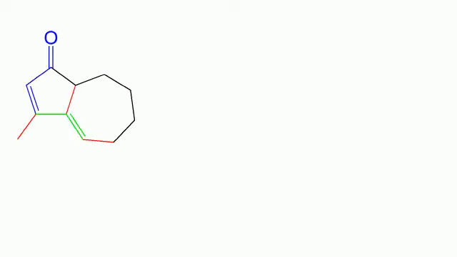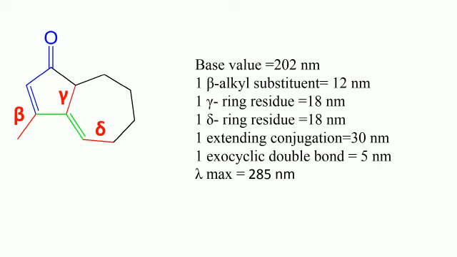This molecule is an example for 5-membered alpha-beta unsaturated ketone, and there are three substituents attached to the conjugated system. One is at beta, one is at gamma, and there is one ring residue attached to the conjugated system at delta position. So the base value for 5-membered alpha-beta unsaturated ketone is 202 nanometer. One beta alkyl substituent contributes 12 nanometer.